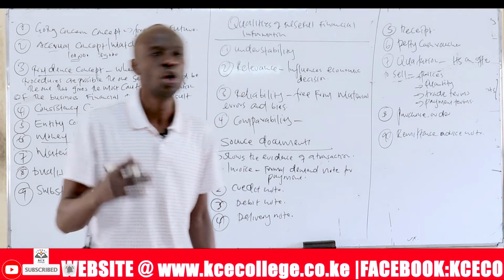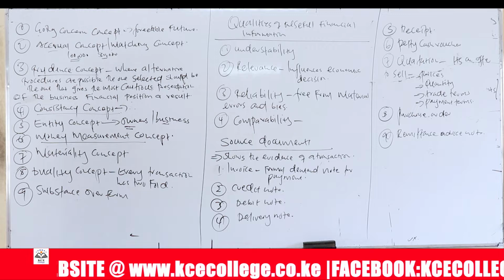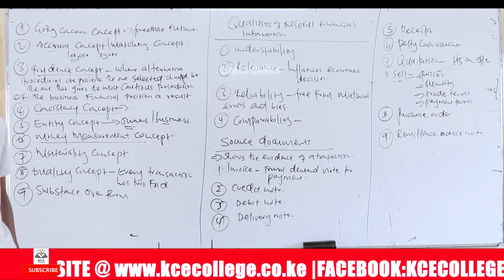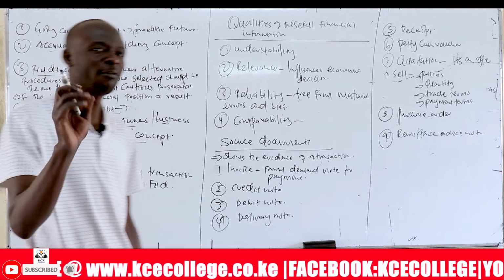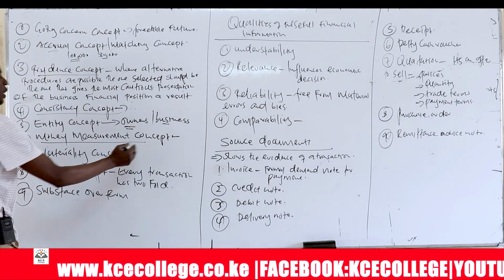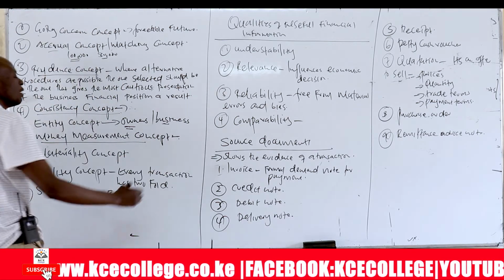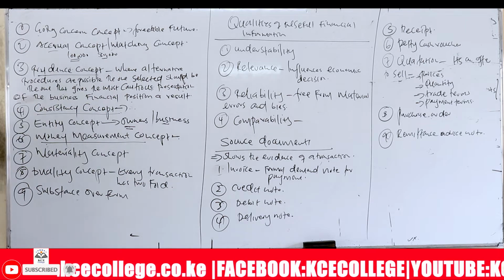For example, you can have very loyal staff, or hardworking staff, but there's no way we can attach a monetary value to the loyalty or hardworking. And therefore, loyalty should not be captured in the financial statements. We only capture items that can have a monetary value in financial statements.